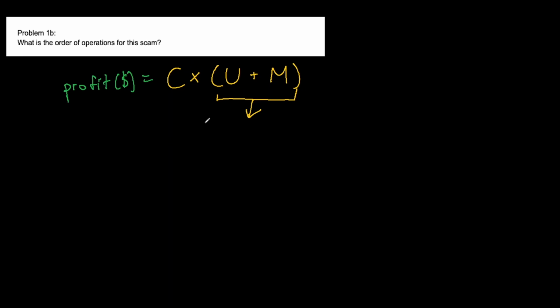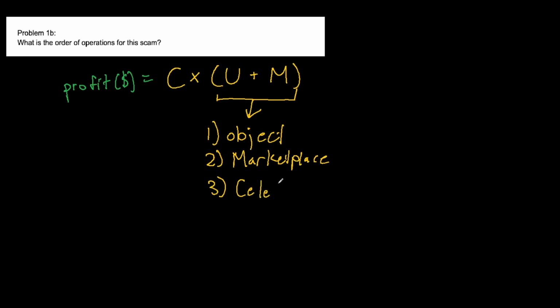You have the unknown object first, as well as the marketplace to sell this object in place, before you have the celebrity. You have to have the object in place as well as the marketplace to trade this before you have the celebrity pump and then dump the object class.